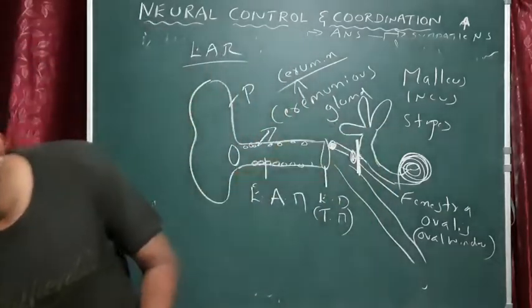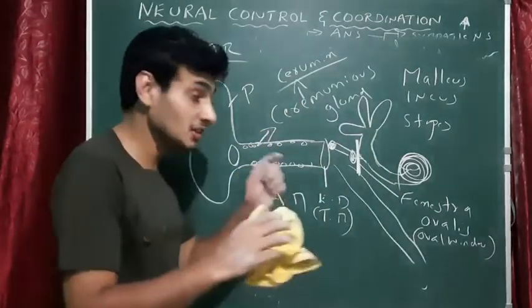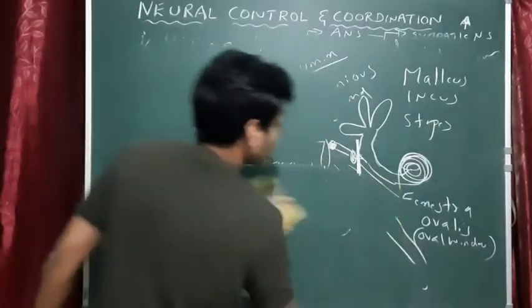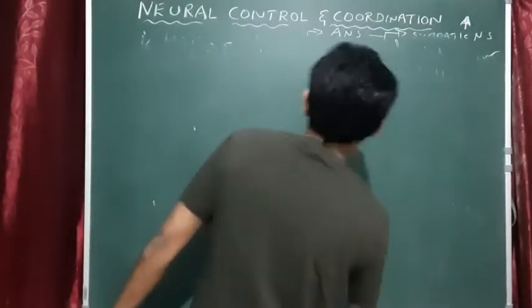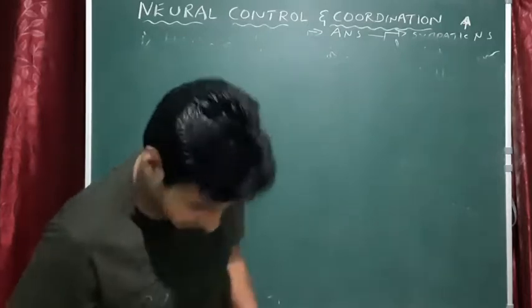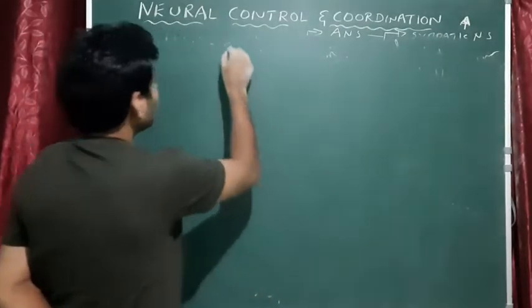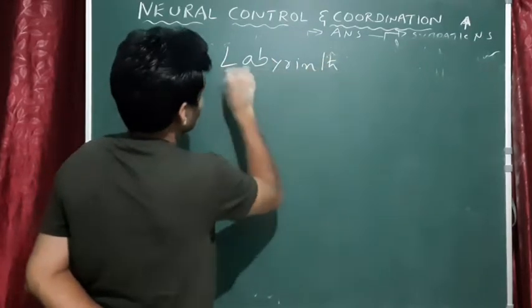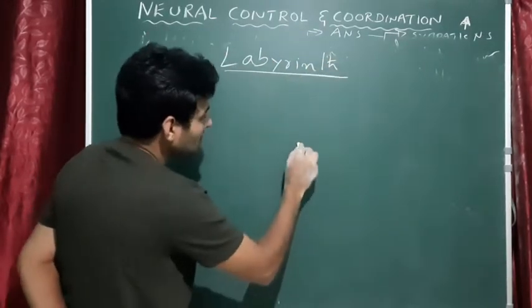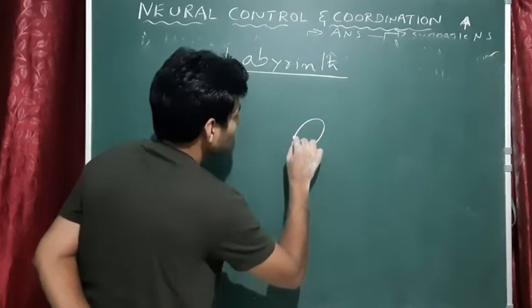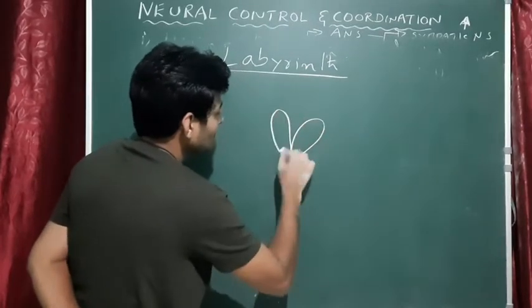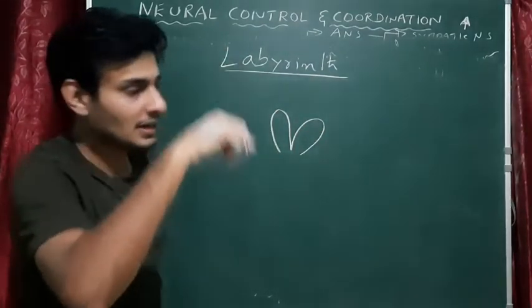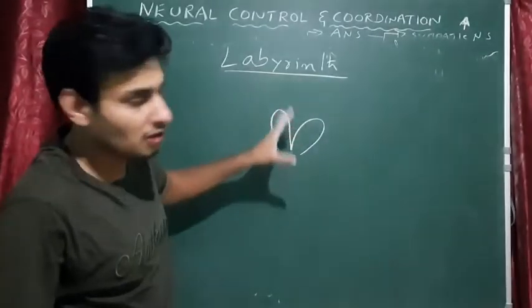Let me erase everything because the labyrinth is the most complex structure in the ear. So we talked about the labyrinth. Let me draw the first part of the labyrinth. See here, this is the semicircular canal, at the anterior most position of the labyrinth.